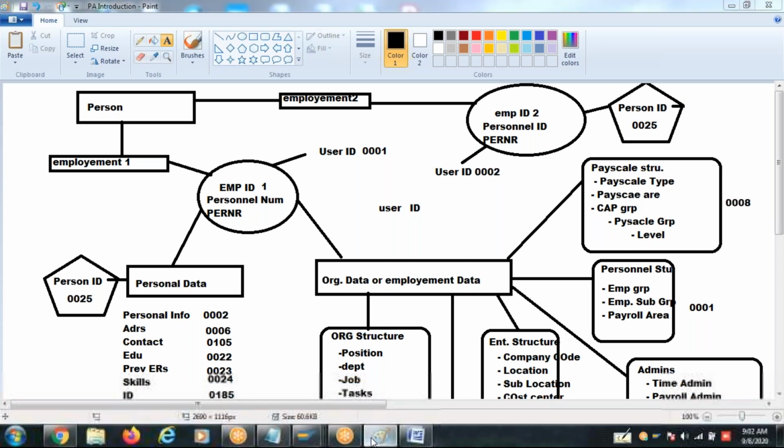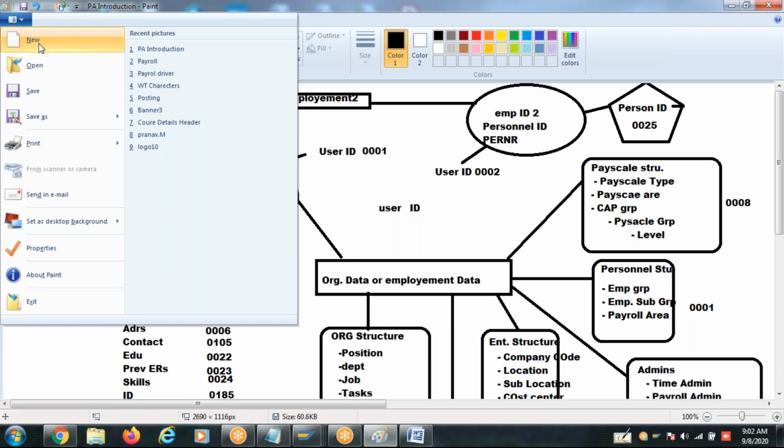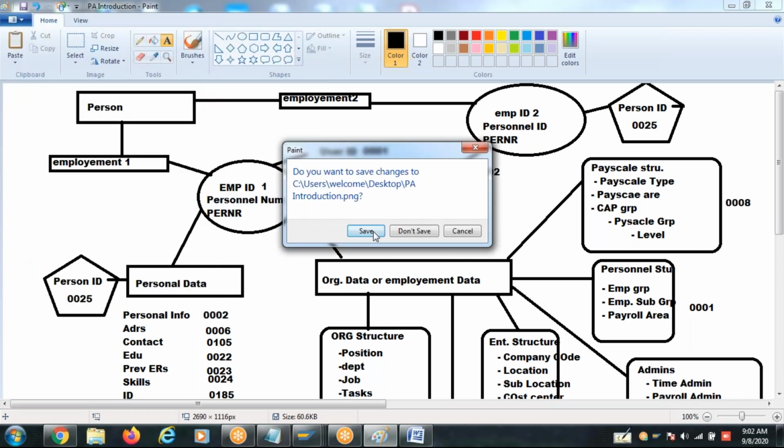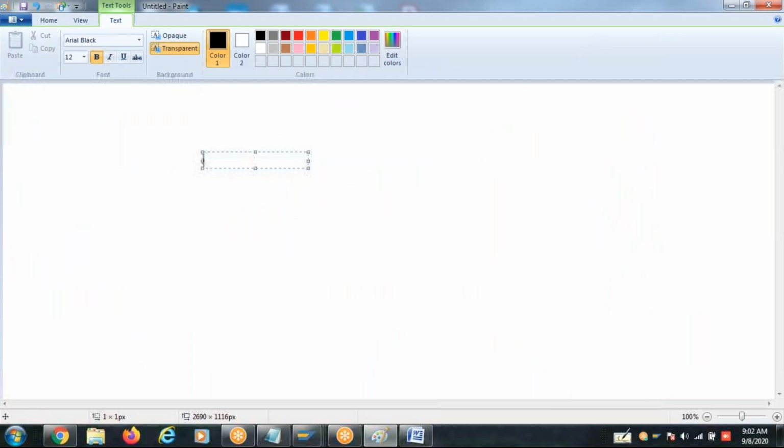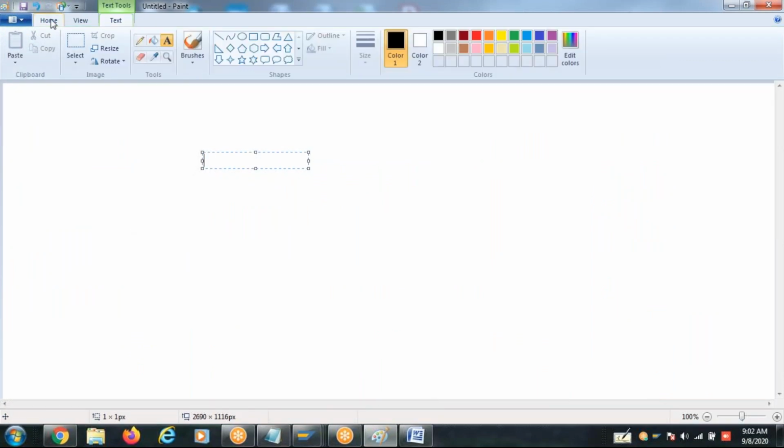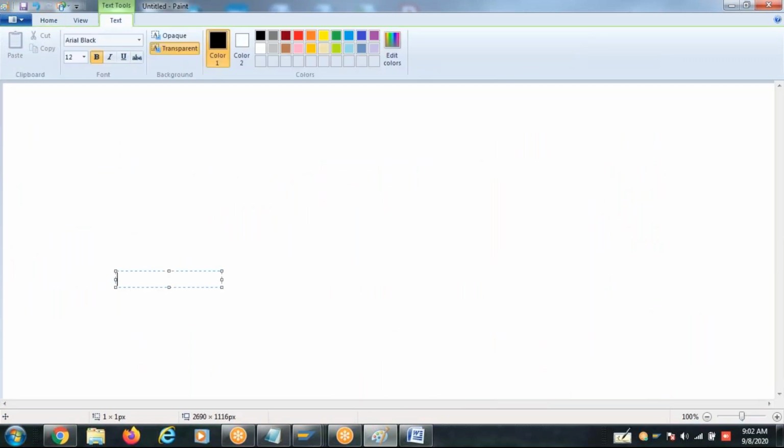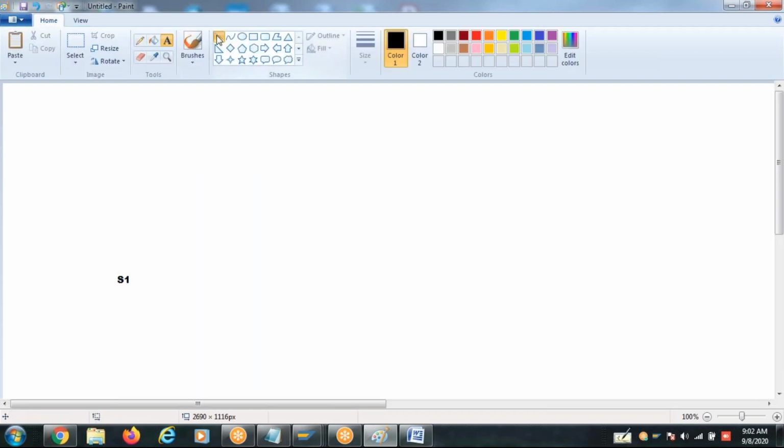See, the first one here, let me create one more. See, this is position 1, and this position reports to one position, S2.